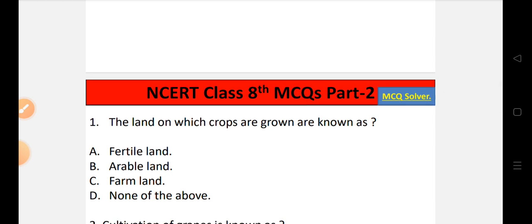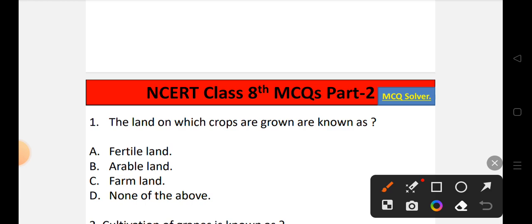Question number 1. The land on which crops are grown are known as. Options are option A, fertile land, option B, arable land, option C, farmland, option D, none of the above. So the correct option will be option number B, that is arable land. The land on which crops are grown are known as arable land. Option number B is the correct option.